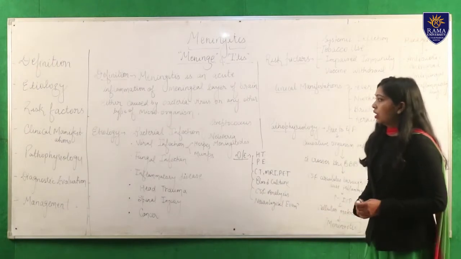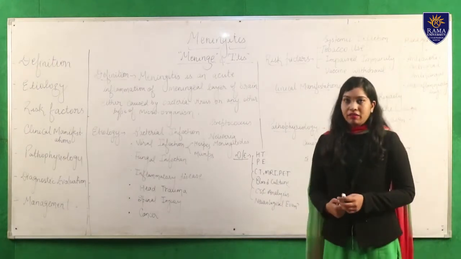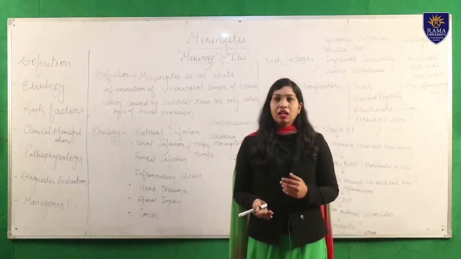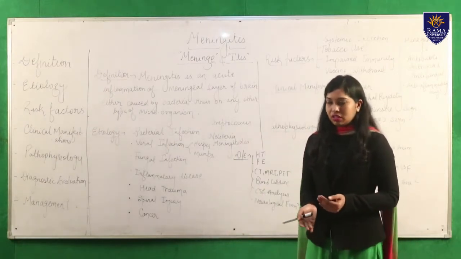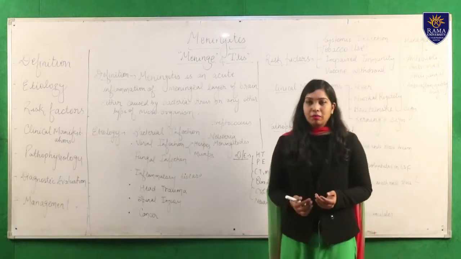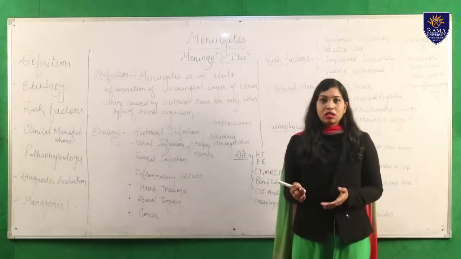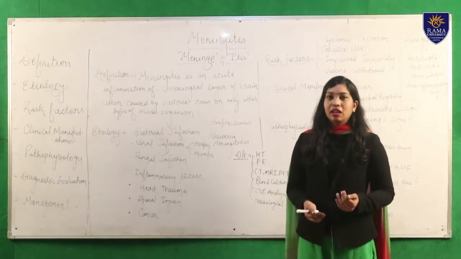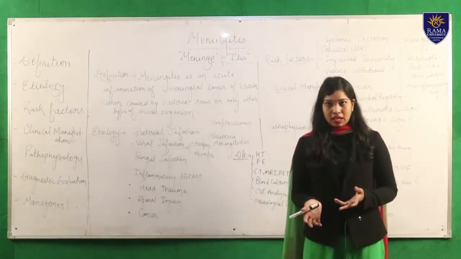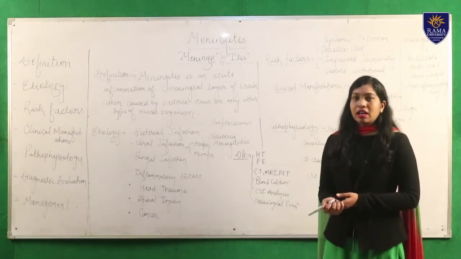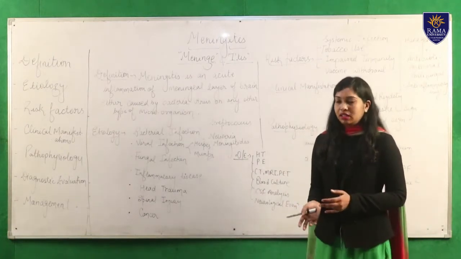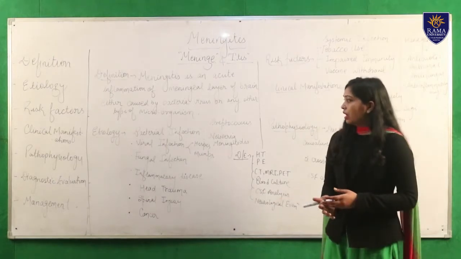Okay, so next we come to the etiological factors. What are the causative factors that lead to the inflammation of the meninges? First, meningitis is mainly caused by bacterial infection, and it is mainly caused by two types of bacteria. The first one is Streptococcus and the second one is Neisseria meningitidis. Okay, so next, viral infection.